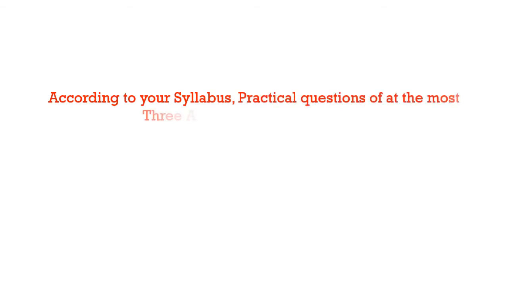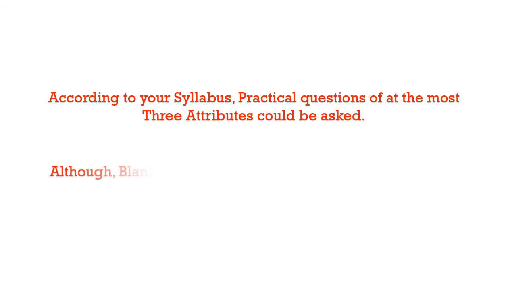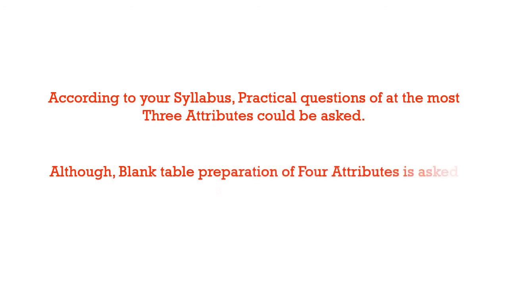Now, according to your syllabus, practical questions of at the most 3 attributes could be asked. That means maximum 3 attributes could be asked. So your questions could be of 1, 2 or 3 attributes. But sometimes blank tables are to be prepared. That means the question is just prepare a table, not to fill up any information. At that time 4 attributes could be asked. Now we will practice all the sums of these 3 attributes and 2 attributes and even the blank tables of 4 attributes in the next tutorial. Right now I am not going to discuss those things with you.